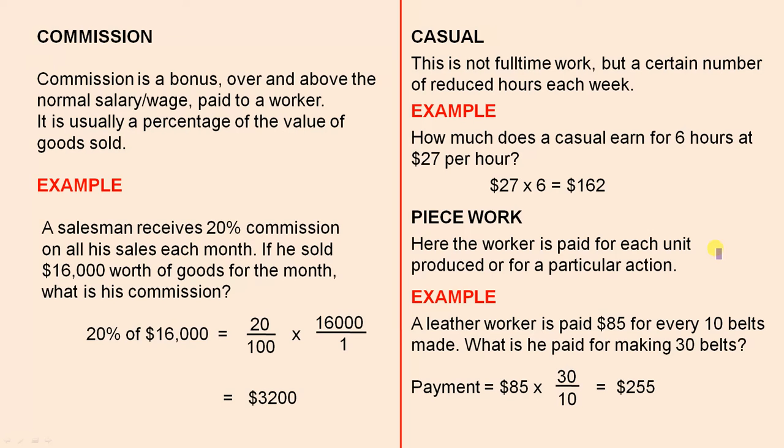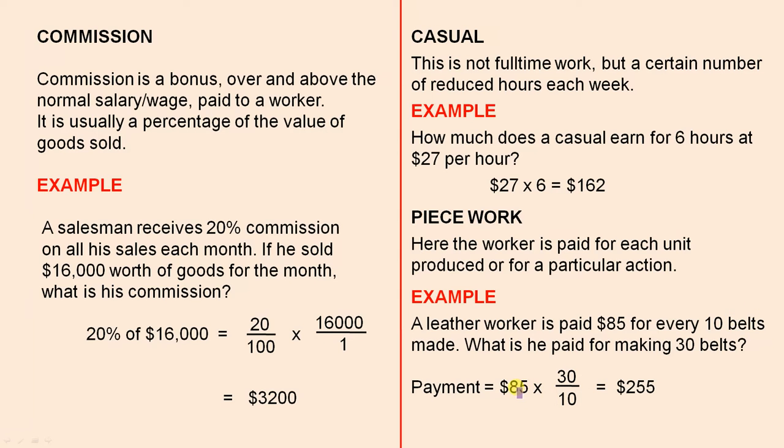Piecework. Here the worker is paid for each unit produced or for a particular action. For example, a leather worker is paid $85 for every 10 belts made. What is he paid for making 30 belts?